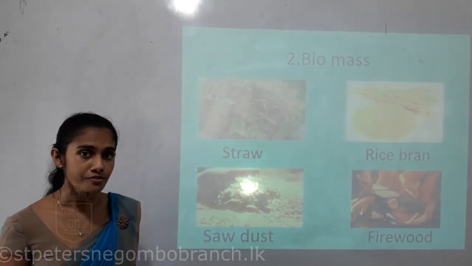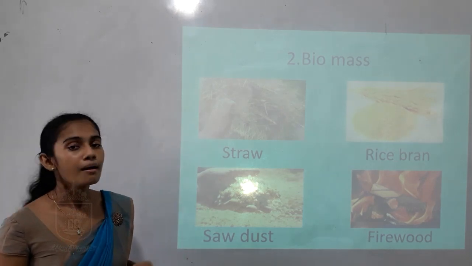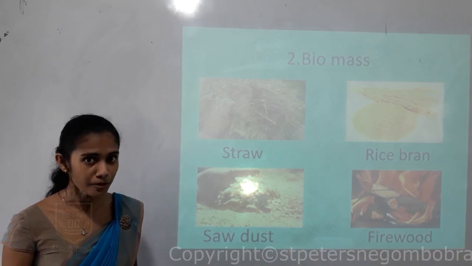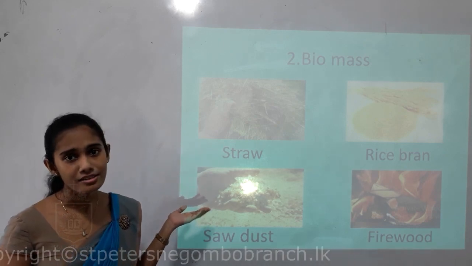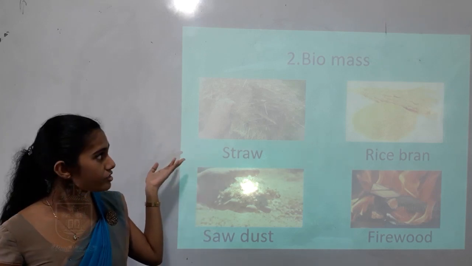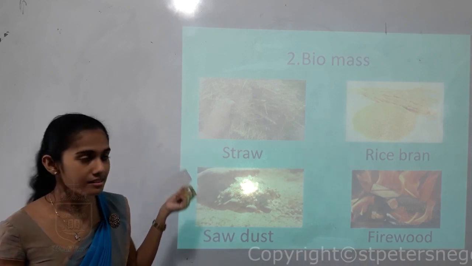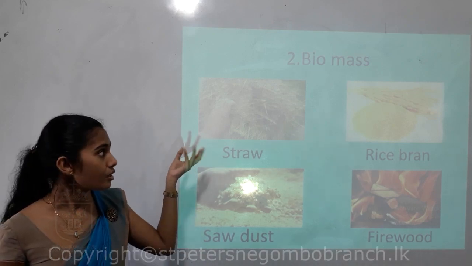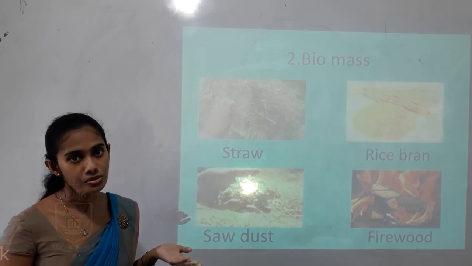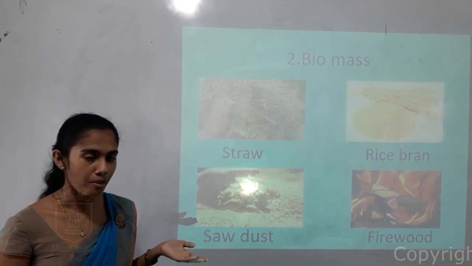So the second type of source of energy is biomass. Biomass means, children, plant or animal materials which can be used as fuel. Okay, this is something that you are very much familiar with, children. So this is straw. You all know, children, straw or hay means if you keep a lighted matchstick closer to some straw, children, quickly it will catch fire, right? So that means straws can be used as a fuel. So it's an example for a biomass.